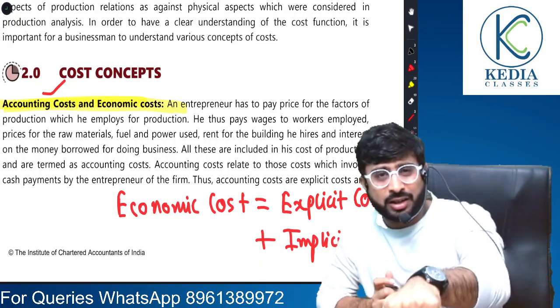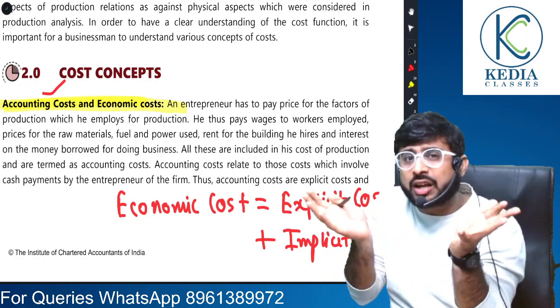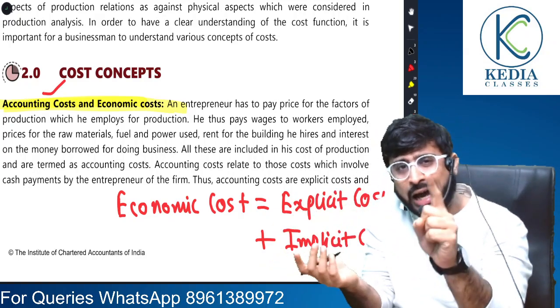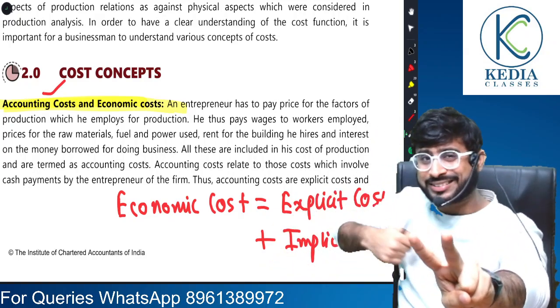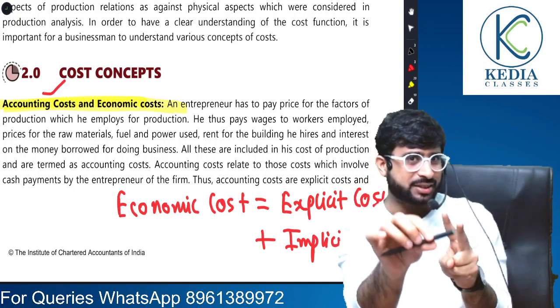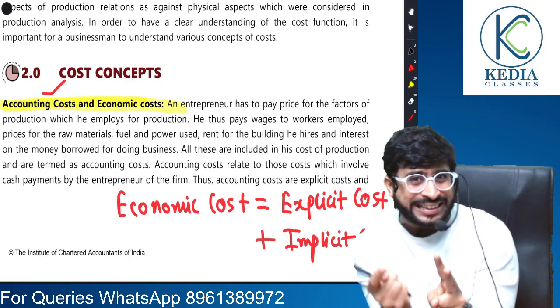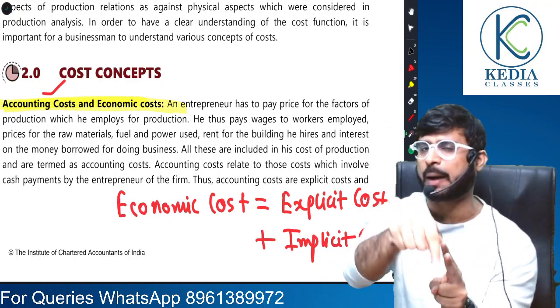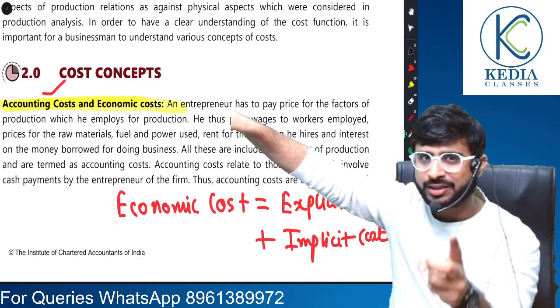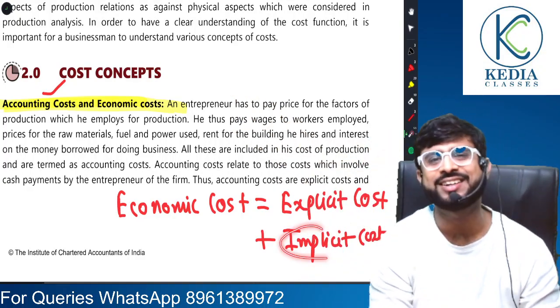By the decision of running my own venture, I have sacrificed two things: number one, the salary that I could have made; number two, when I invested some capital into this venture, the interest that I could have earned on that capital. I am sacrificing that too. Yes or no? Yes. That sacrifice is implicit cost.